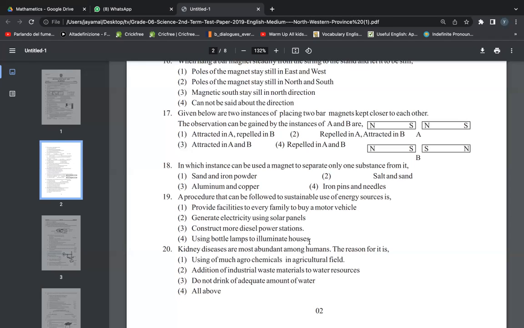Will all the people do that? No, but this is possible. Generate electricity using solar panels, right? Okay, let's go to the next one.